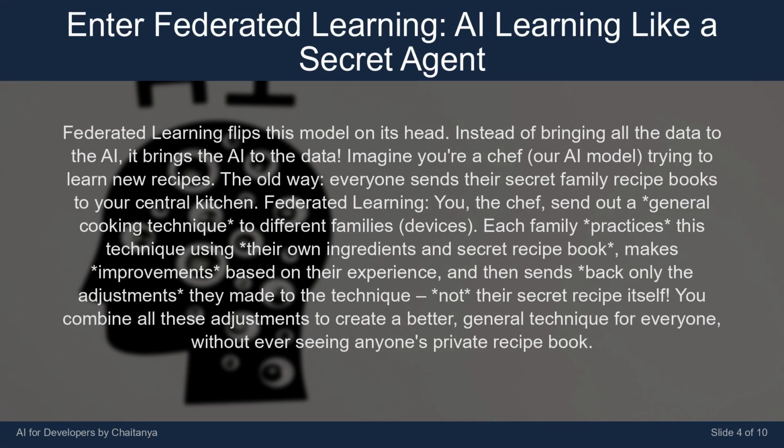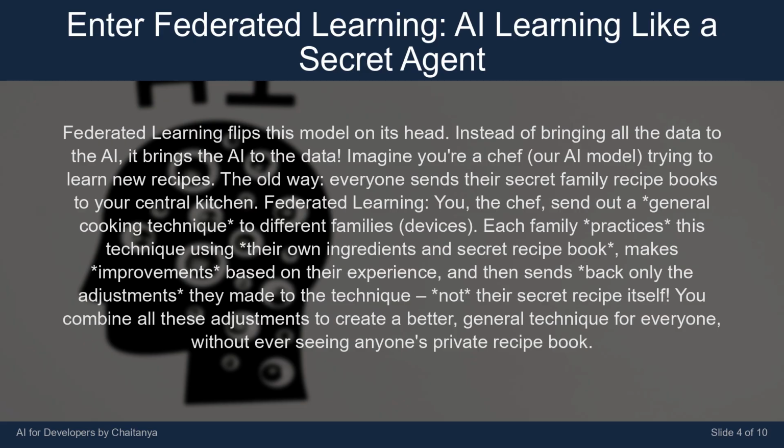Federated learning flips this model on its head. Instead of bringing all the data to the AI, it brings the AI to the data. Imagine you're a chef, our AI model, trying to learn new recipes. The old way, everyone sends their secret family recipe books to your central kitchen. Federated learning, you, the chef, send out a general cooking technique to different families, devices.